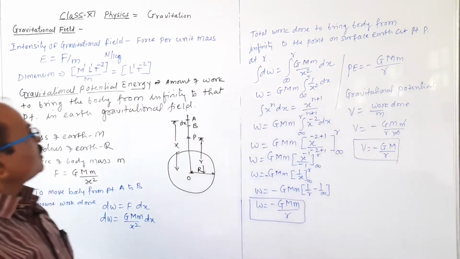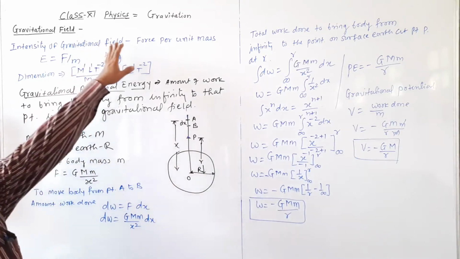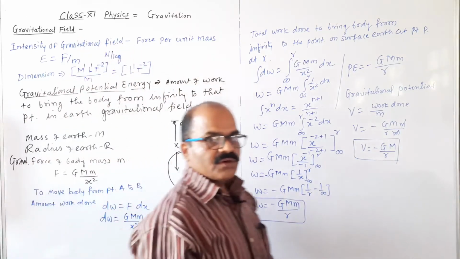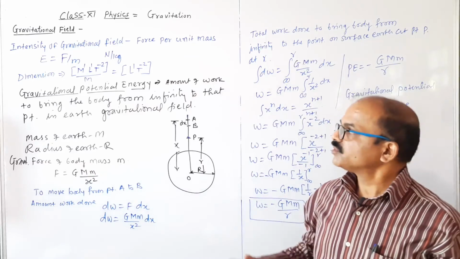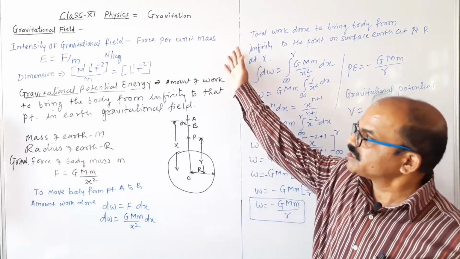तो ये समझ में आया. तो ग्रेविटेशनल फील्ड क्या होते थे, space around the planet or earth where gravitational force can be experienced, this is known as a gravitational field.